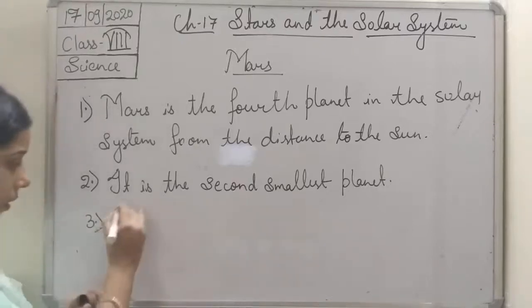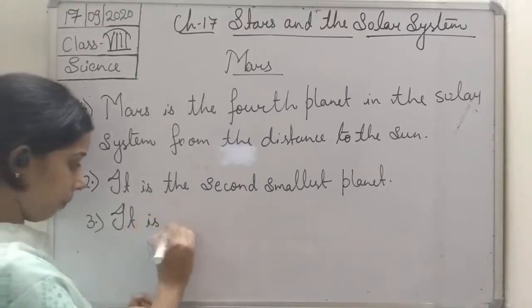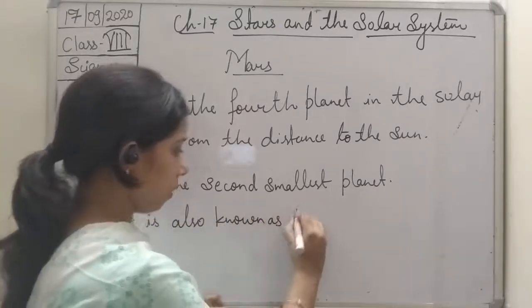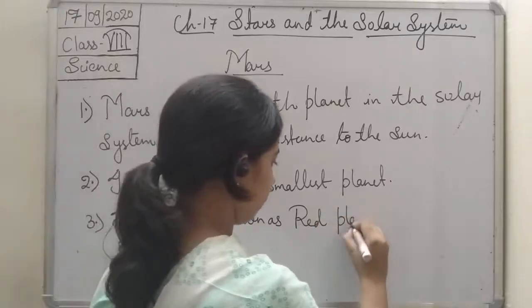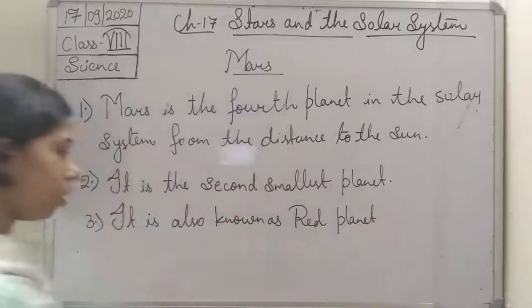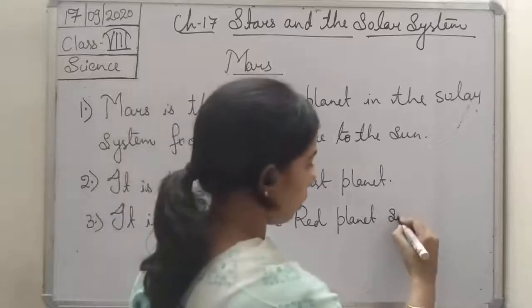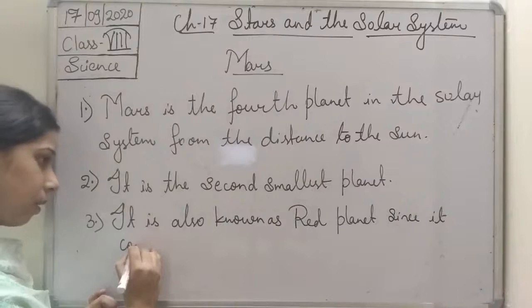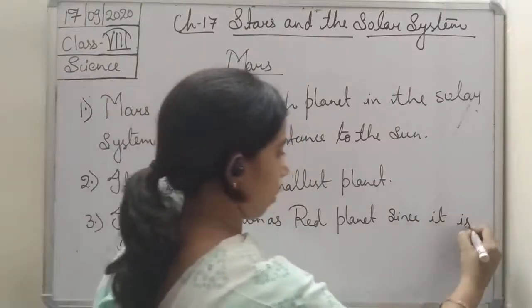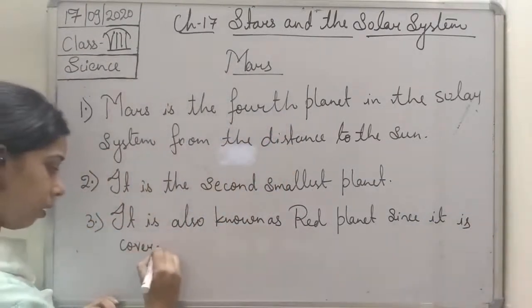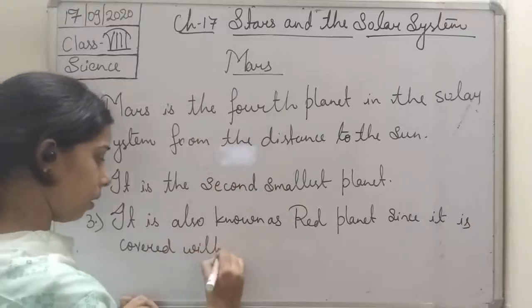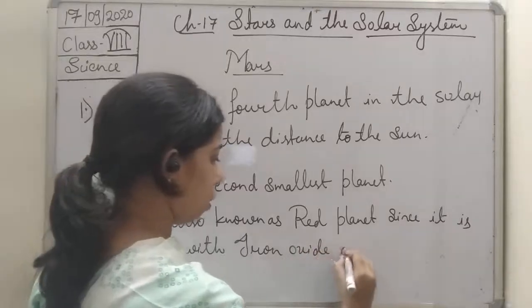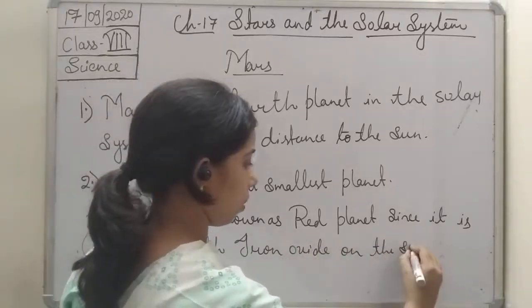So we can write it: it is also known as a red planet since it is covered with iron oxide on the surface.